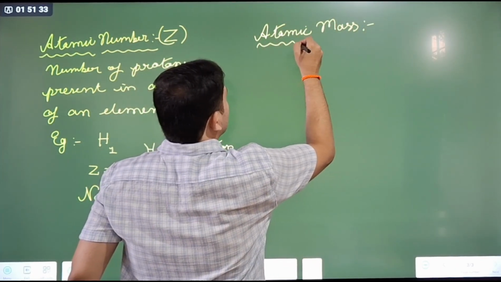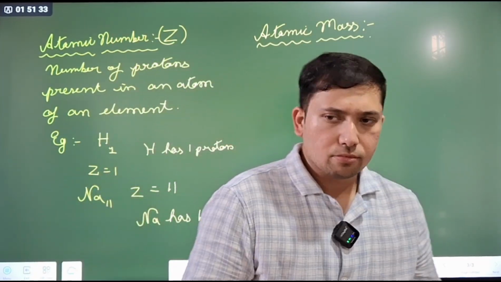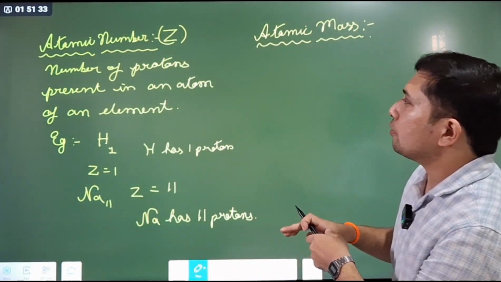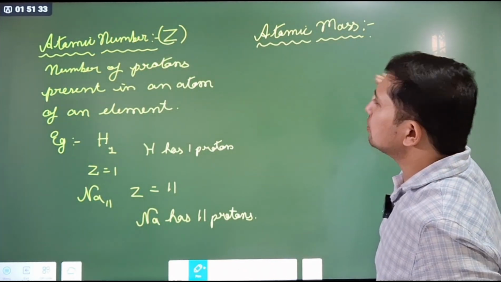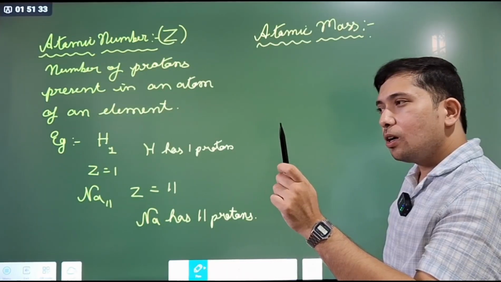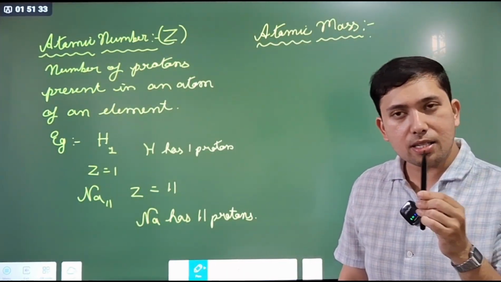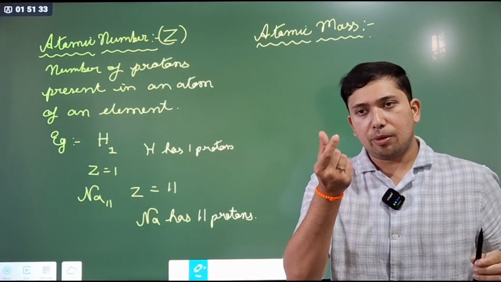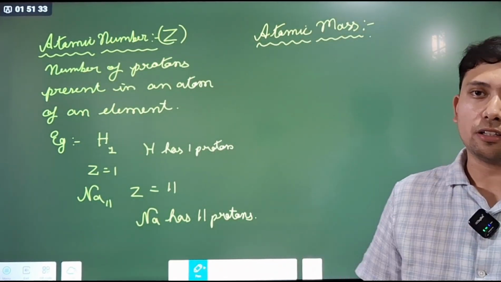Atomic mass. Again, you can learn the definition. That means the mass of an atom of an element is known as the atomic mass. Atomic mass is the mass of one atom of an element, that is why it is called atomic mass.